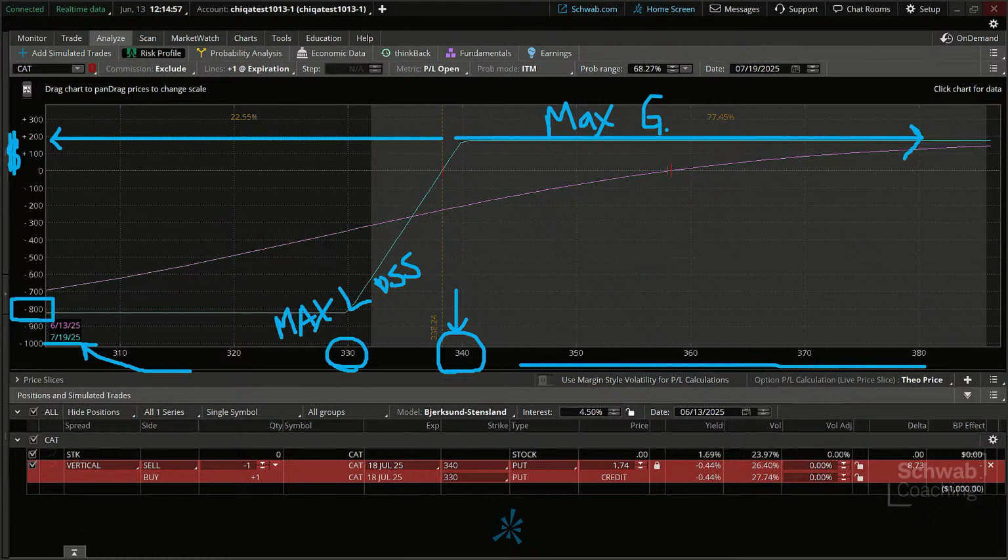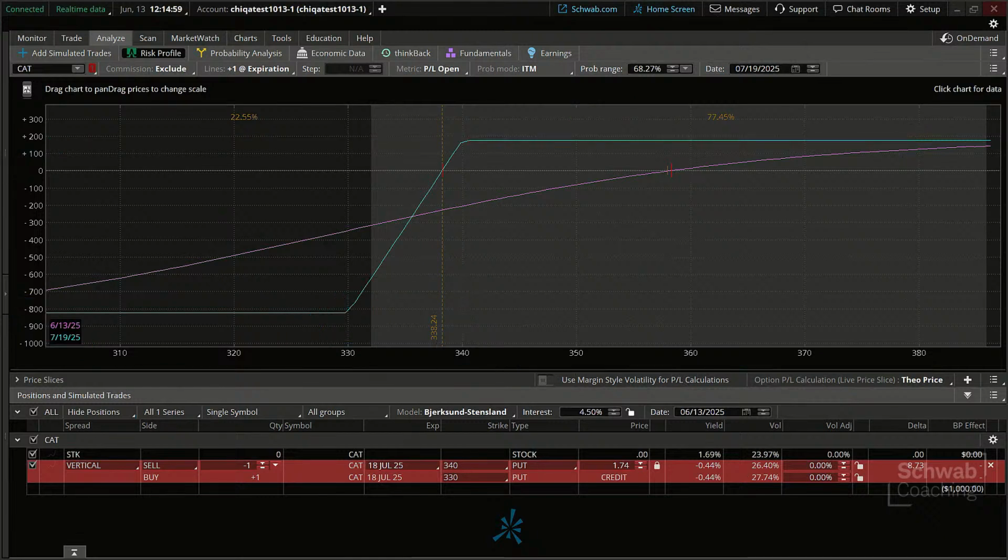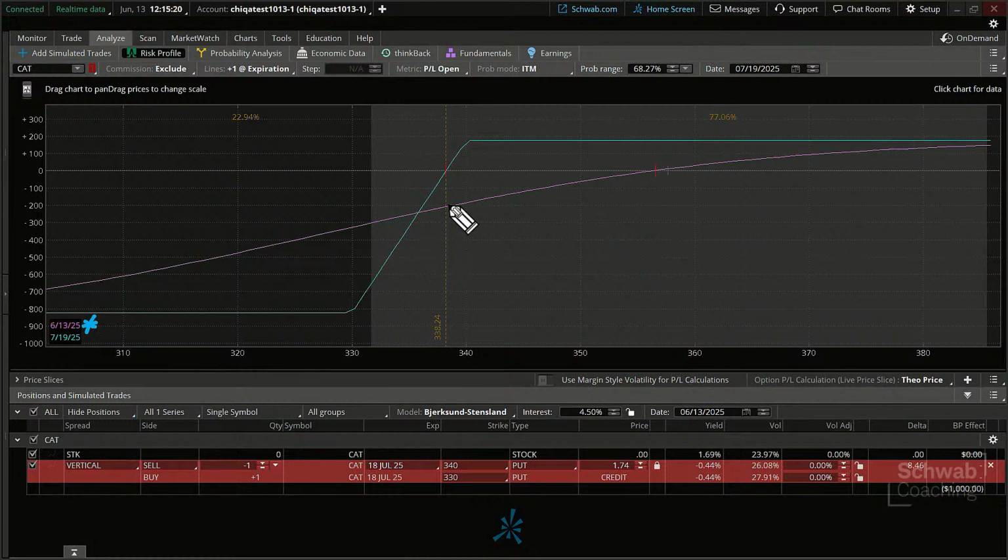And that's one of the advantages maybe that a lot of traders would look at for the short put vertical, is that if it drops, well, it's a defined risk scenario. Okay, now let's look at this other line over here too. This is the line as of today's date, 6/13. This is where we're at today on this trade. Right here, that's the break even.